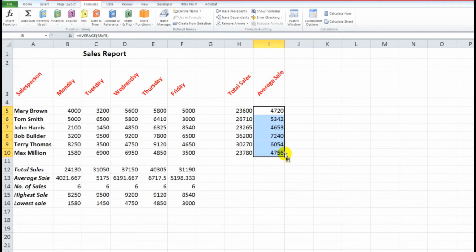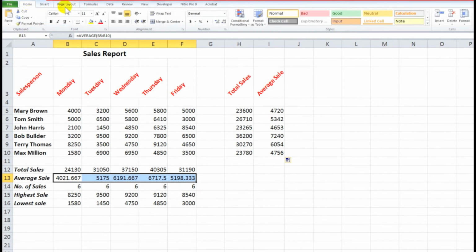So what has happened there is that Excel has guessed incorrectly in a number of cases, and I simply need to override its guess by selecting the cells involved. Let's get rid of these extra decimal points here. I'm going to go up into the Home tab, and I'm going to decrease the decimals up here, and we'll just get back to maybe no decimals at all.